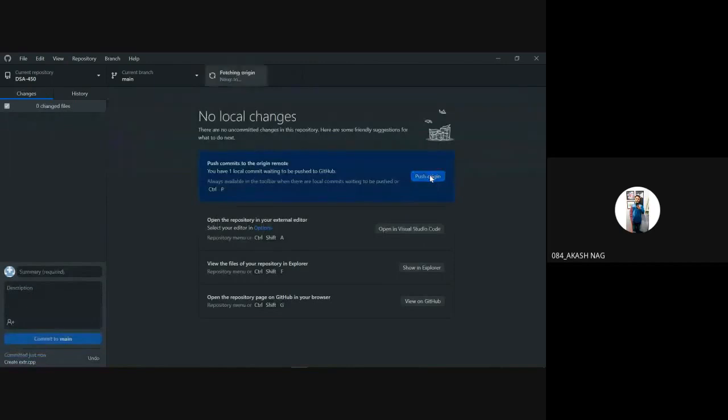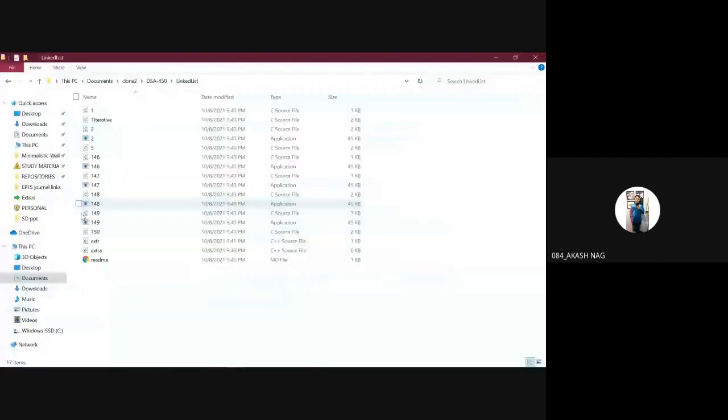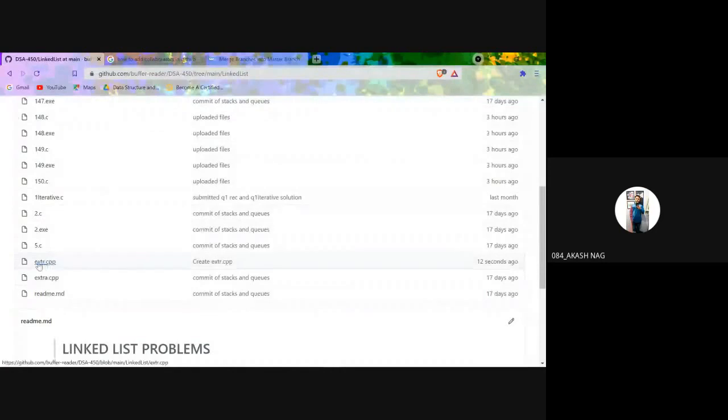As soon as you do this, everything will be sorted accordingly, right? So again, if I go to my ESF 450, an extr.cvp file has been created. See, everything will be done by GitHub Desktop. You don't need to do anything. You don't need to write any code. All you need to do is install that application, and it will guide you.